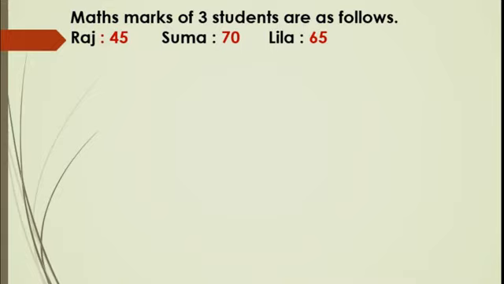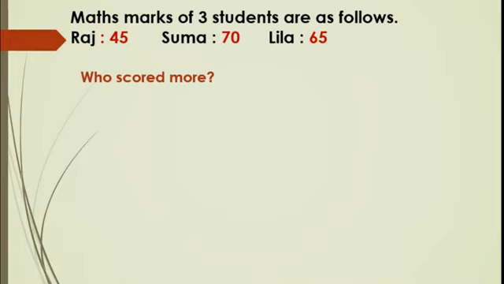Okay, students, now we will take some numbers, some marks of students, how many marks they got in maths, out of 100. And we will see who got more, who got less. See, the maths marks of 3 students are as follows. Raj got 45 marks out of 100. Suma got 70 marks out of 100. And Leela got 65 marks out of 100. Okay, can you tell me who scored more?